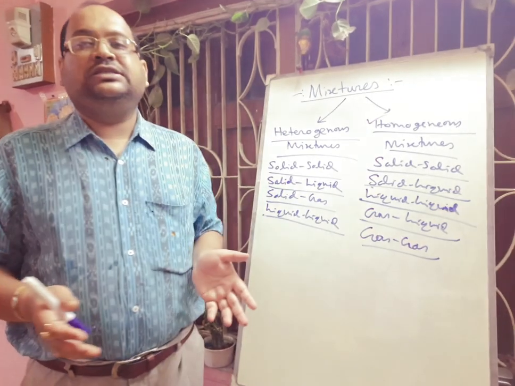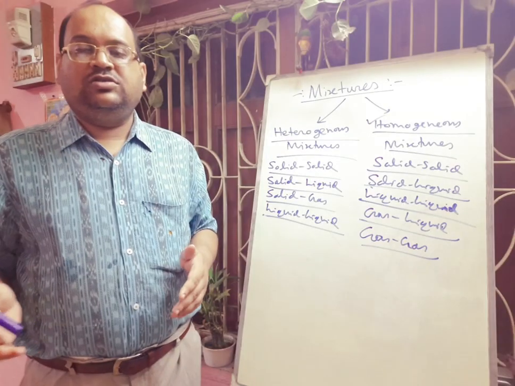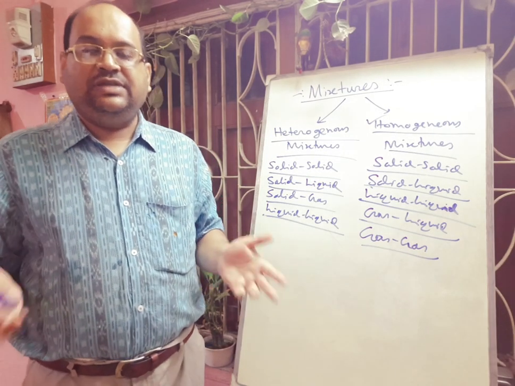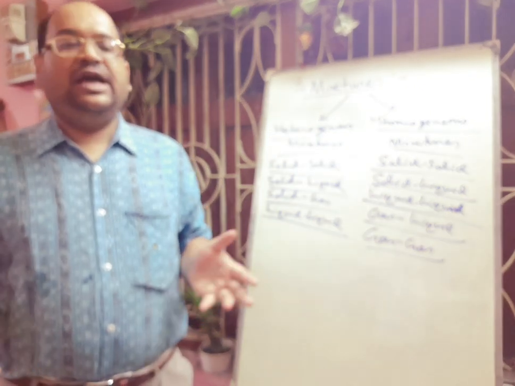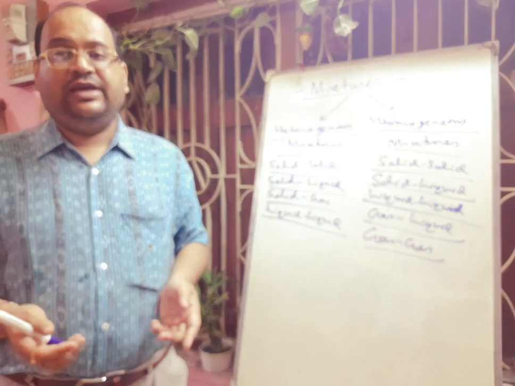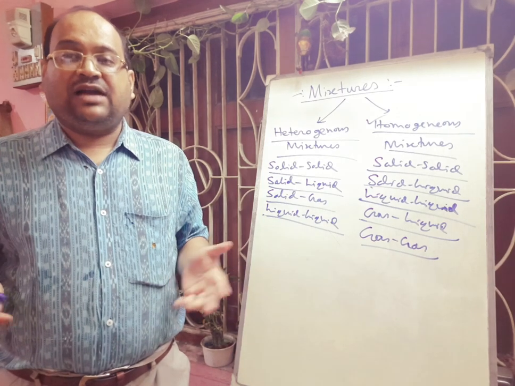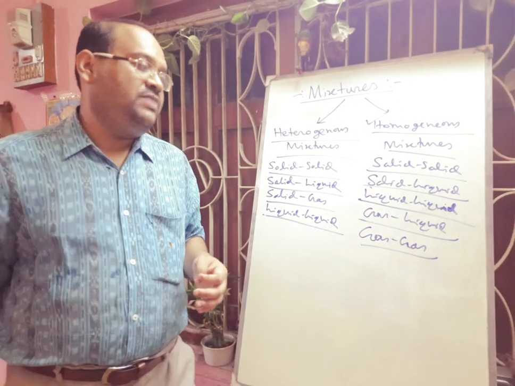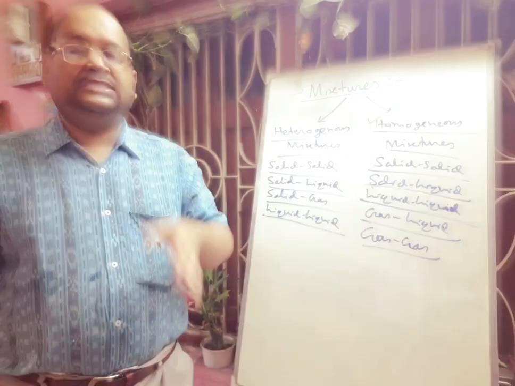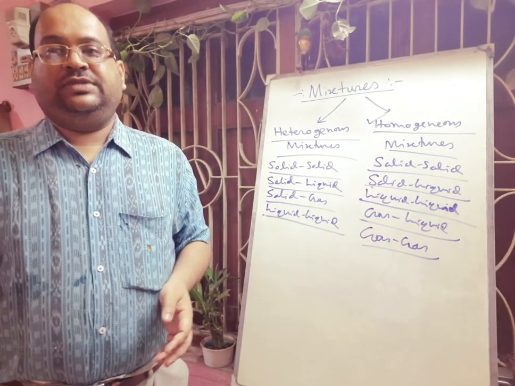Honey contains fructose, glucose, maltose, different types of carbohydrates, water, minerals, vitamins and enzymes. And ice cream contains fat, carbohydrates, water, stabilizers, and there may be different types of flavors. So all these are examples of homogeneous mixtures.